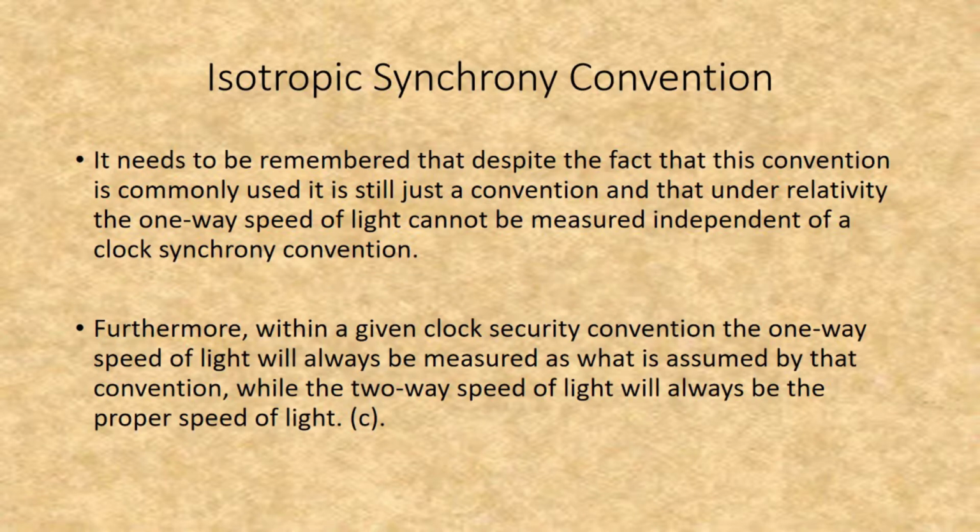It needs to be remembered that despite the fact that this convention is commonly used, it is still just a convention, and that under relativity, the one-way speed of light cannot be measured independent of a clock synchrony convention. Furthermore, within a given clock synchrony convention, the one-way speed of light will always be measured as what is assumed by the convention, while the two-way speed of light will always be the proper speed of light, that is c.